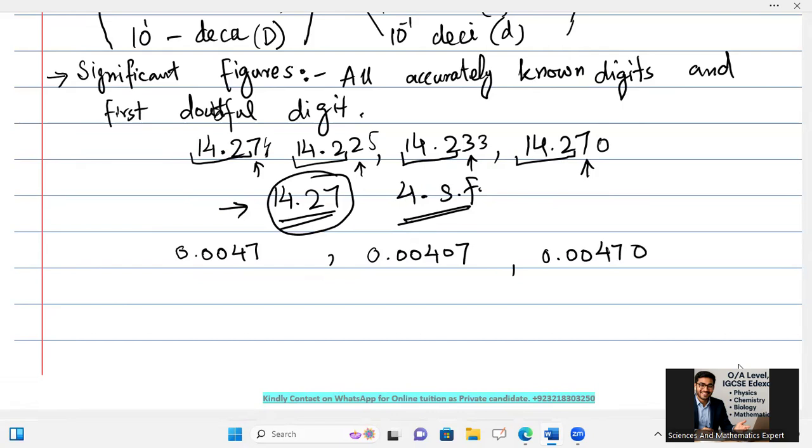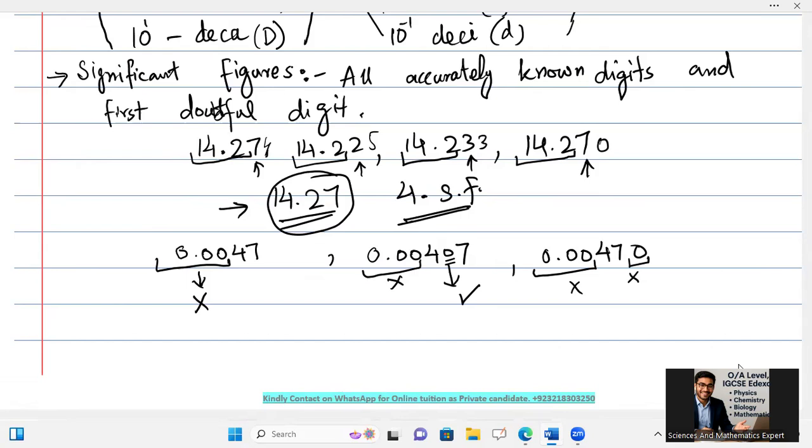If you observe here, the zeros on the left side will not be significant, but a 0 between two non-zero digits is significant. Zeros on the left side and zeros on the right are not significant.